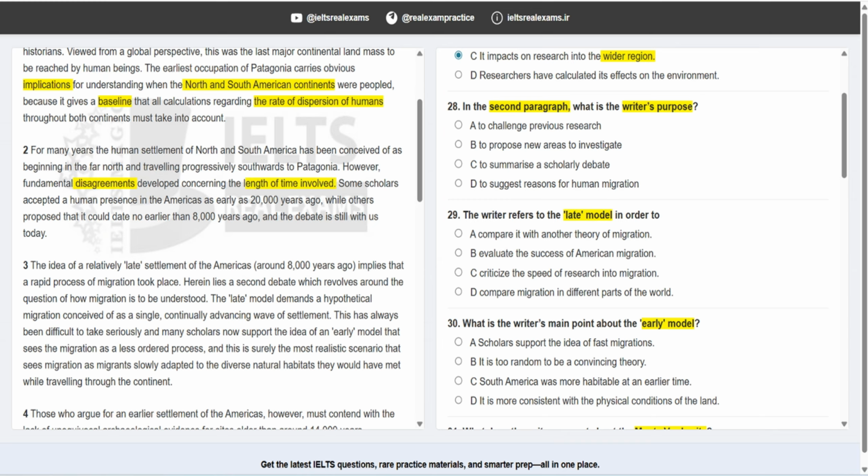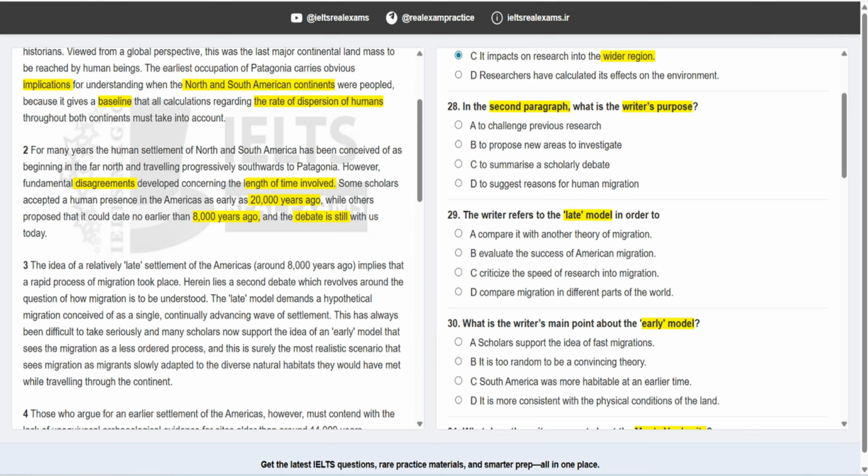Okay, there are some controversies about the length of time. And some scholars accepted a human presence in the Americas as early as 20,000 years ago, while others said it's just 8,000 years ago, and this debate is still there.